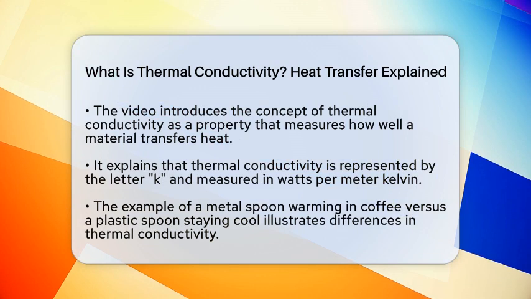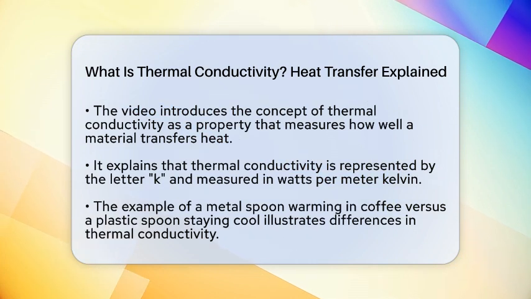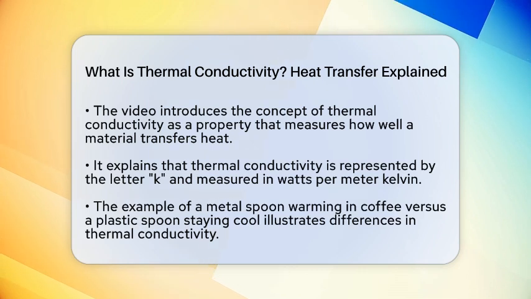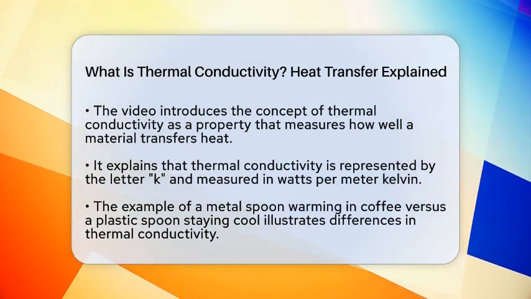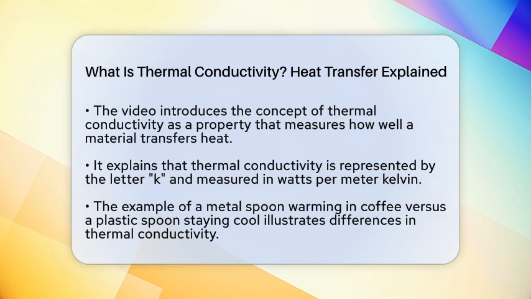Thermal conductivity is a property that tells us how well a material can transfer heat. It measures how easily heat moves through a substance without the material itself moving. This property is represented by the letter K and is measured in watts per meter Kelvin. A high value means heat passes through quickly, while a low value means the material resists heat flow.